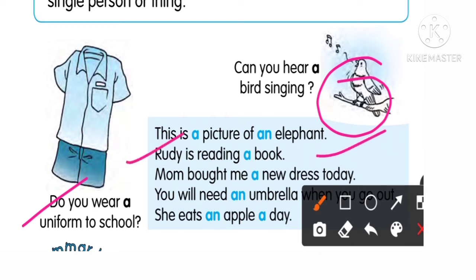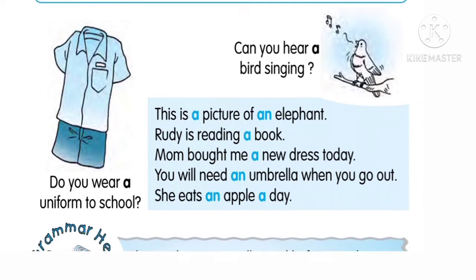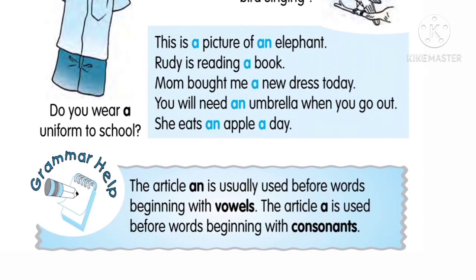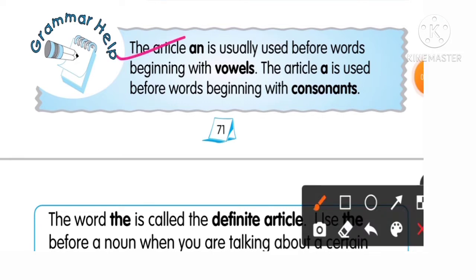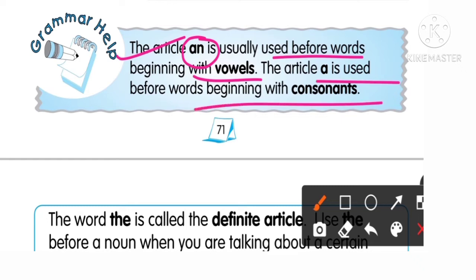Example, Rudy is reading a book. You can see it, have a look at it. Now again, what we have to know here is that the article an is usually used before words beginning with vowels. We all know about the vowels. The article a is used before words beginning with consonants. Very, very important.